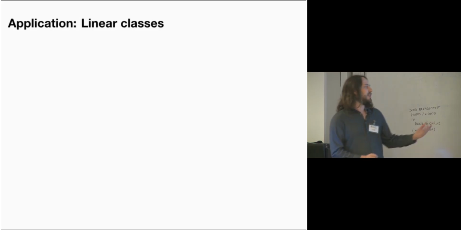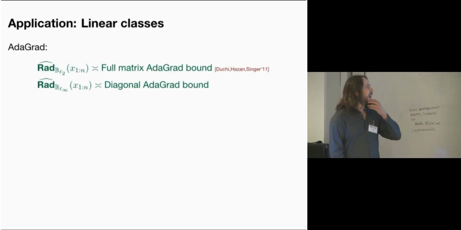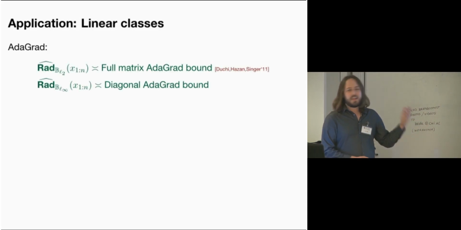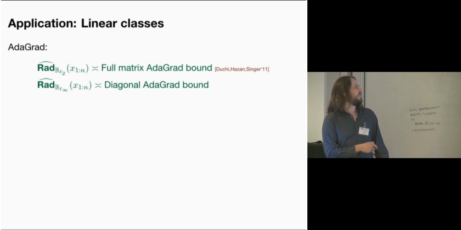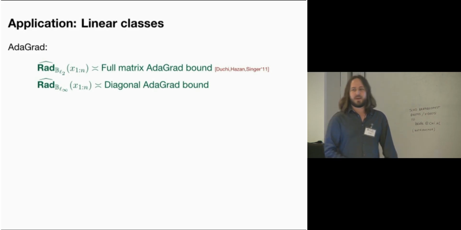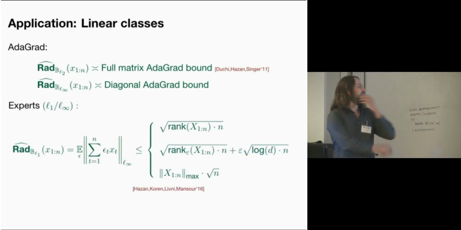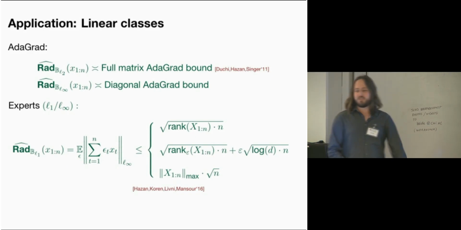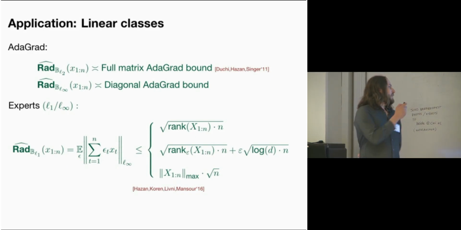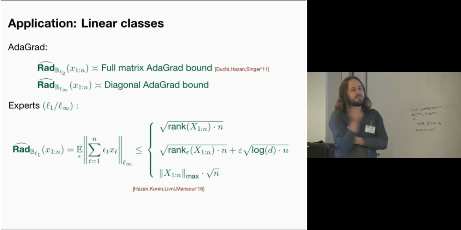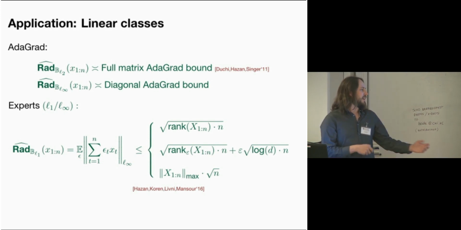So to look at some applications where this regret bound is good, one thing you can observe is that in the L2 case, the regret bound I put on the previous slide recovers Adagrad. And in the L infinity case, you get the diagonal Adagrad back. Another nice example is the L1 L infinity case, so this is like experts, where you can get a lot of different structural upper bounds on the Rademacher complexity. So you can get things like rank and max norm of the data.